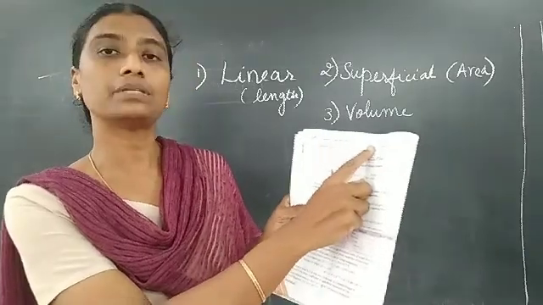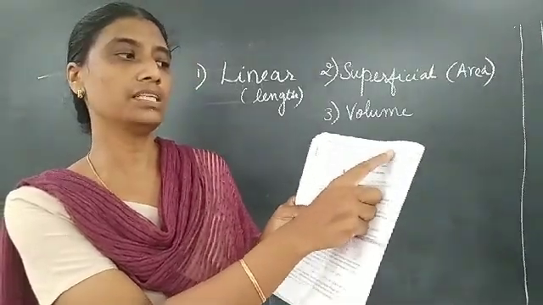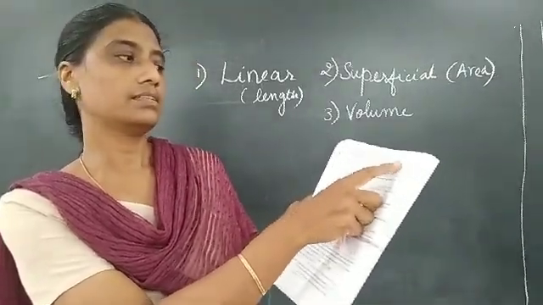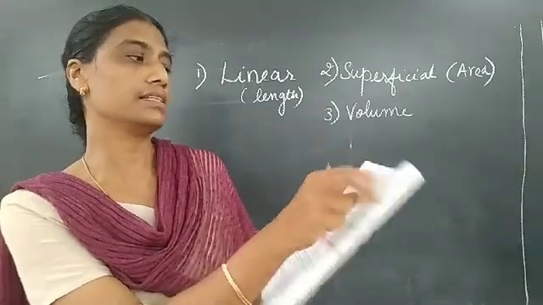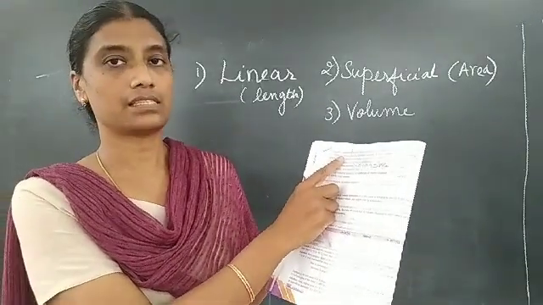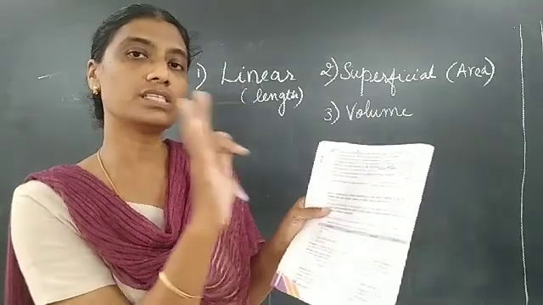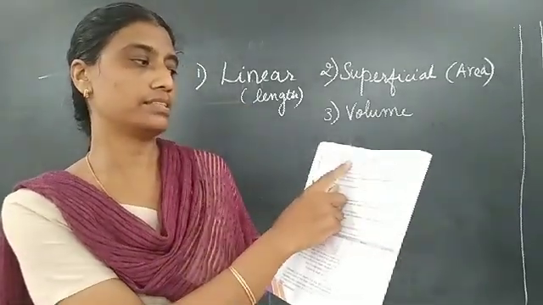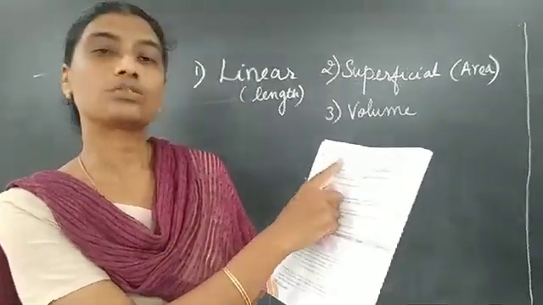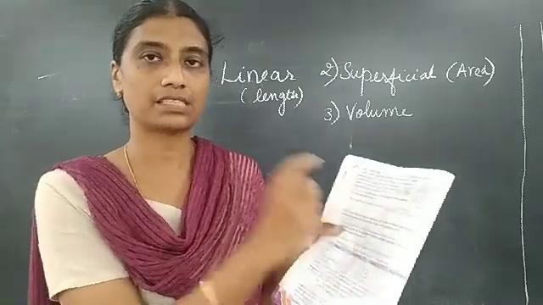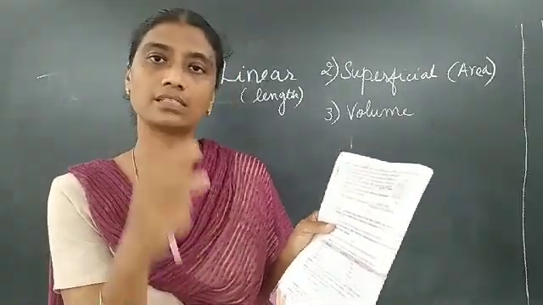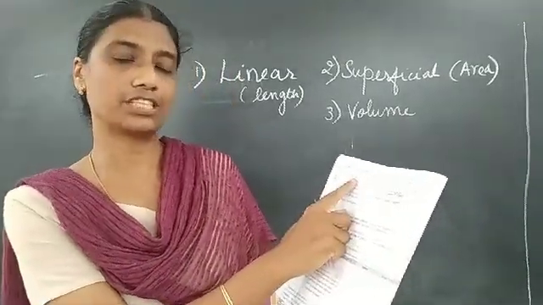These are three-dimensional objects: cube, cuboid, sphere, cylinder. When heated, its volume will increase. Volume involves length, breadth and height, all the three. And the thermal expansion is called volume expansion. Its entire volume will increase. So that is called volume expansion.